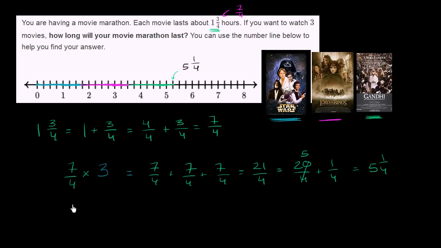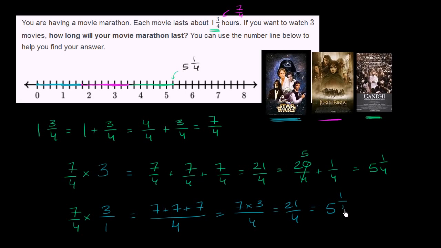Another way of thinking about it, you could say 7/4, and then we can multiply it by 3/1, just to make it clear that we're multiplying the numerators and multiplying the denominators. So in the numerator, I'm going to have 7 plus 7 plus 7. That's 7 times 3. And the denominator, I'm going to have 4 times 1, which is just 4. Well, this is just 7 times 3/4, or 21/4, which we've already seen is 5 and 1/4.